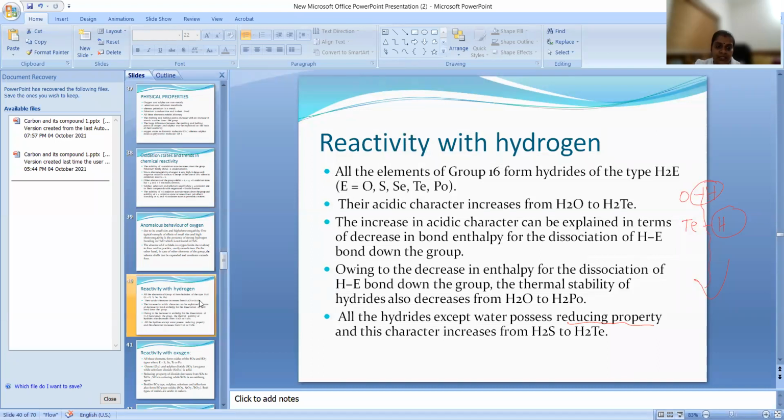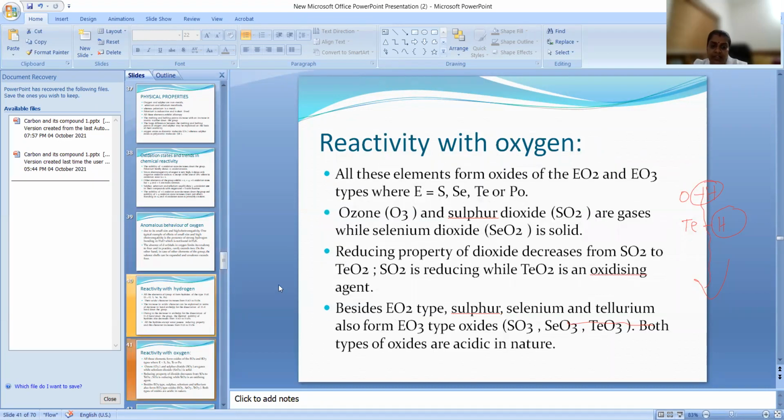Now reactivity with hydrogen is done, and then reactivity with oxygen. So it will react with oxygen and form EO2 and EO3. Means O3, ozone is very familiar, sulfur dioxide, selenium dioxide. So sulfur dioxide, ozone and all are gases, and selenium dioxide is actually a solid. Reducing property of dioxide decreases down the group from SO2 to TeO2.